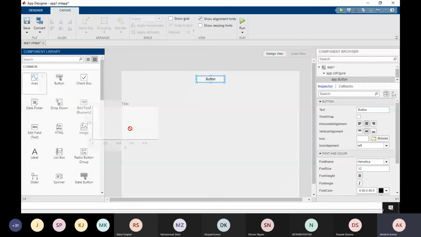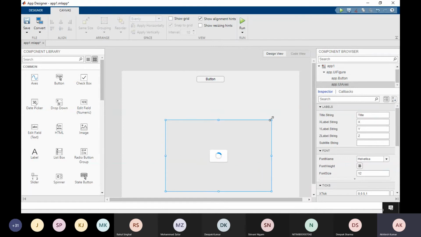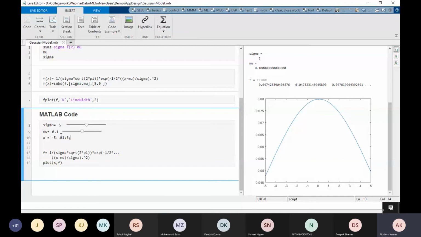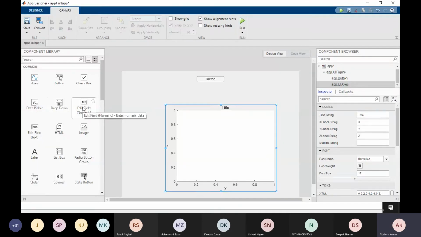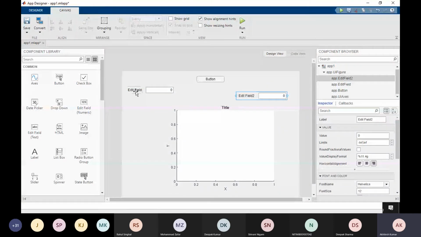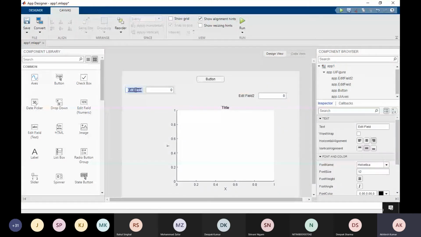To plot this, I require one axes. So I have this axes. To change the mu and sigma values, which you see here, I am going to take two numeric edit fields, one for sigma, another for mu, meaning standard deviation and mean value. So let's say that this is sigma and this is mu.